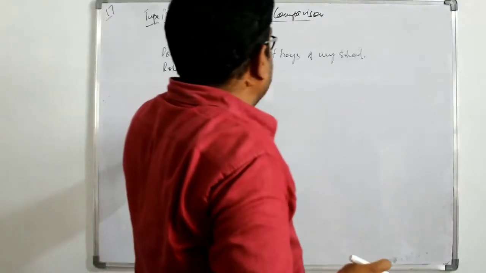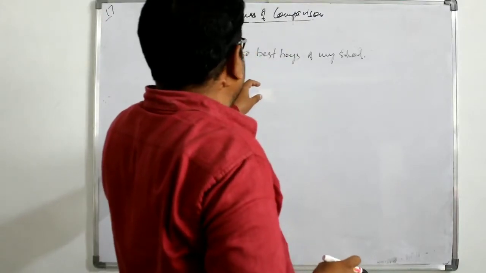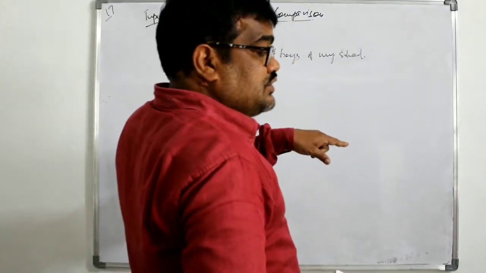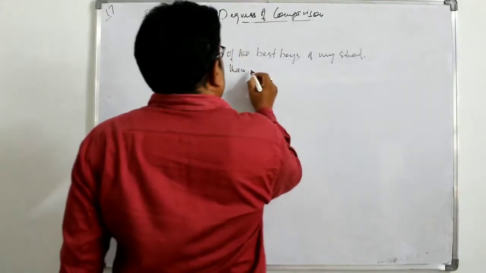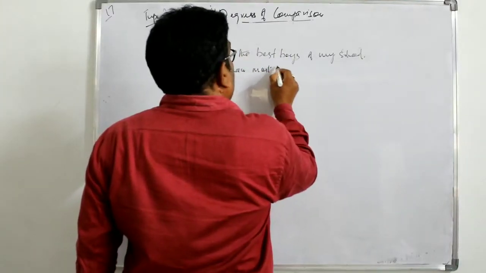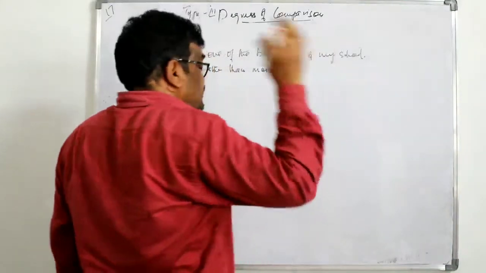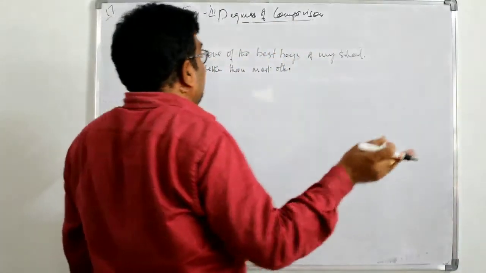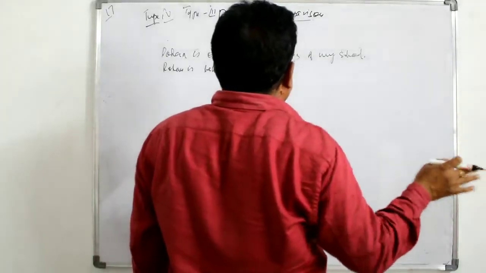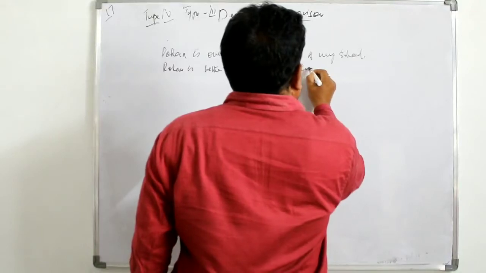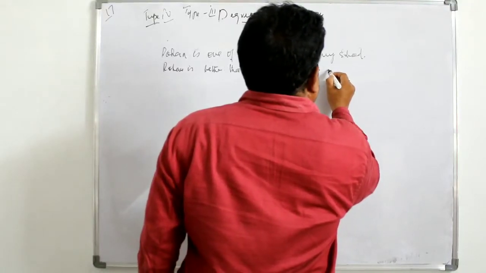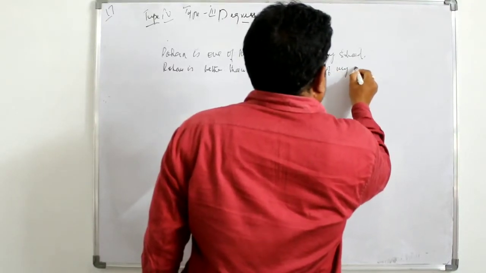Here, because in superlative we have one of the, you have to change into comparative. You have to place most other. Otherwise we used any other or all other. So here it takes most other boys of my school.